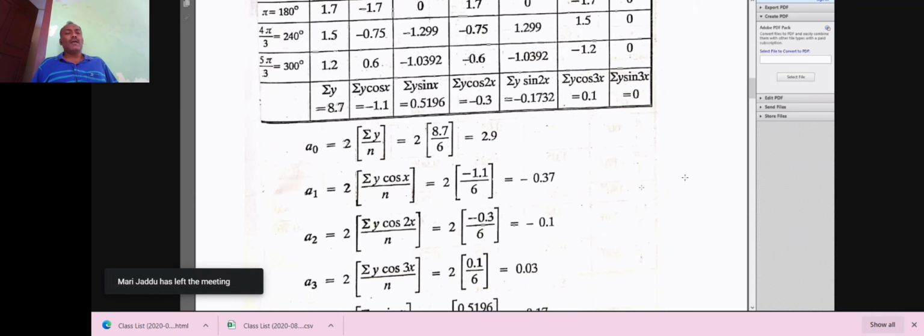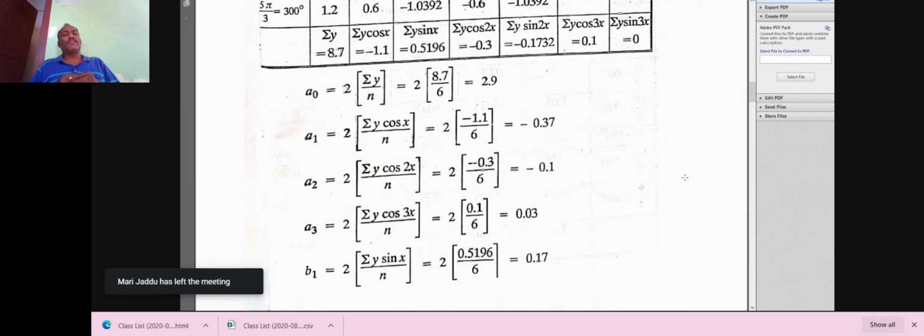Use the calculator. And A1 equal to 2 into summation y cos x by n, which is 2 into summation y cos x, equal to minus 1.1, divided by n. N is equal to 6, already we know that. That is equal to minus 0.37. A2 is equal to 2 into summation y cos 2x by n, that is 2 into minus 0.3 divided by 6, equal to minus 0.1. A3 is equal to 2 into summation y cos 3x by n, that is 2 into 0.1 divided by 6, equal to 0.03.